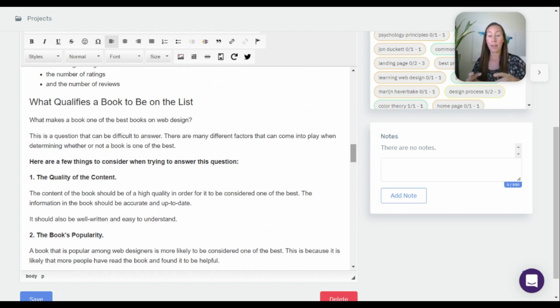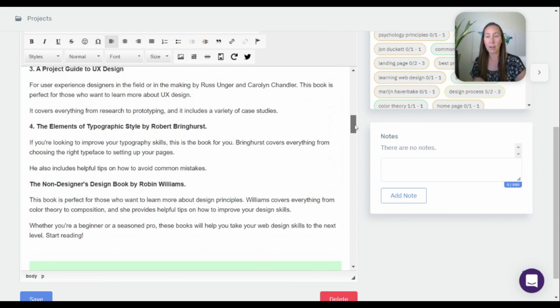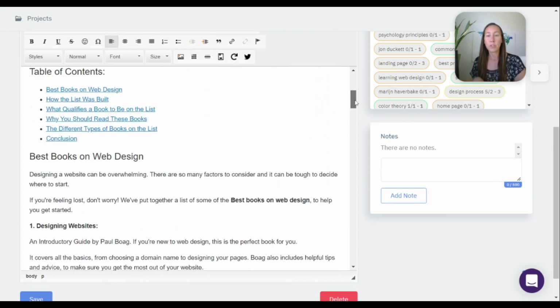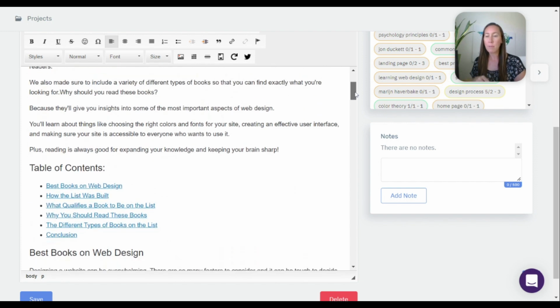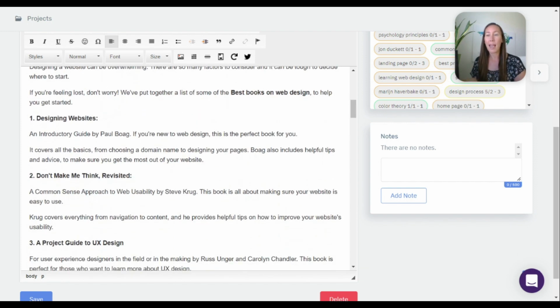We want to make sure that if there's anything we could go more in depth on, or that would be valuable and helpful to the reader, then that is covered in here. So you might have to come in and add some more examples or get a little bit more specific. Maybe you want to add a little more information or even a review from somebody who's read the book and include that for each one. You could do that. Maybe that could help people decide which one to read.